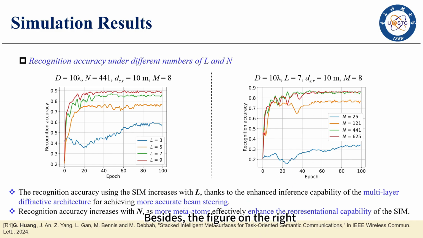Besides, the figure on the right shows the recognition accuracy increases with N as more meta atoms effectively enhance the representational capability of the SIM.